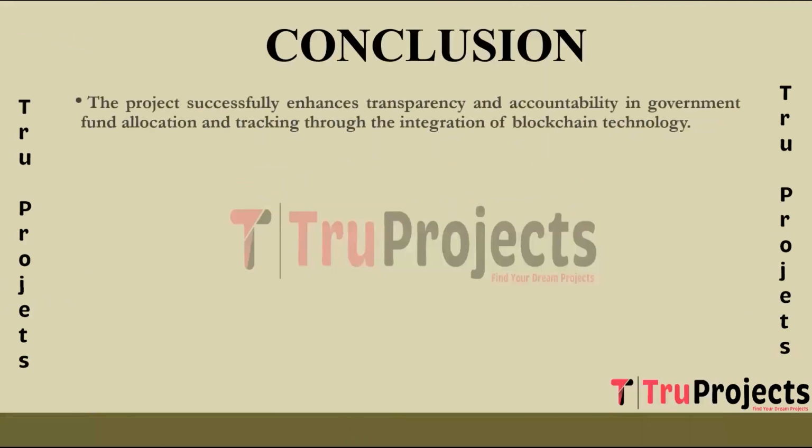Conclusion of the project. Through the incorporation of blockchain technology, the project effectively elevates transparency and accountability in the management of government fund allocation and tracking.